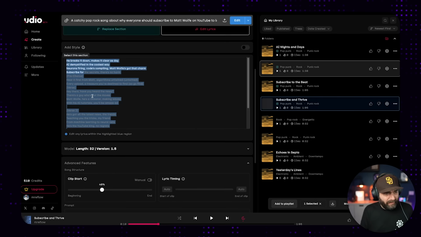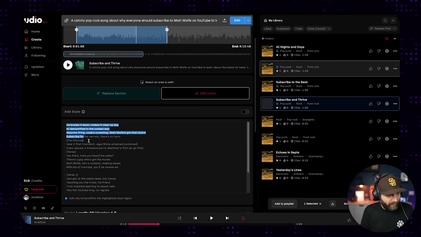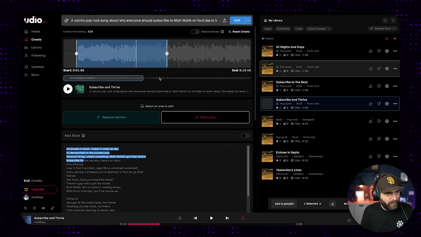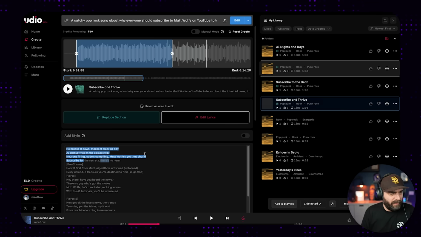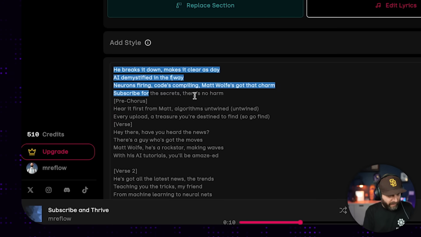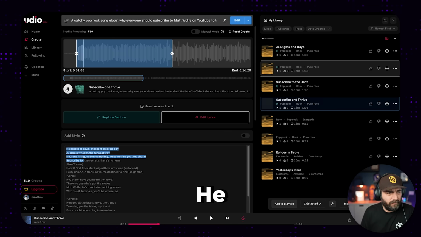Now I want to try and change some of the lyrics here and see how good it sounds. See if it still sounds like the original song that it made, but with the new lyrics. I will say this UI is kind of clunky. Like I can't seem to unselect this section for some reason. Is it because this is what I've got selected here? Yeah, that's it. Okay. So I want to edit the lyrics. Let's change it to AI demystified in the funnest way. Does it immediately change it?